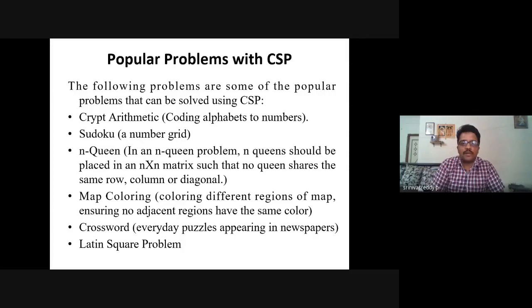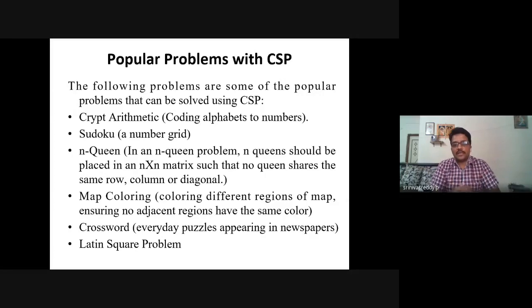You have a 1 to 9 tile or grid-like structure, where you have conditions and limitations, like rules and regulations, such as the same number should not repeat in a row or column. Then there is the n-queen problem also, with a matrix-like structure. In it, no queen shares the same row, column, or diagonal. That is one major constraint, right?